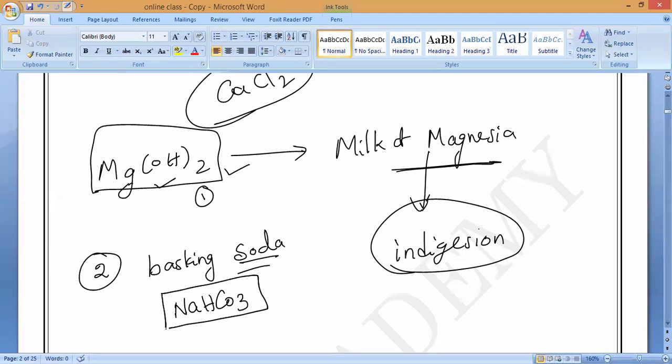These are the two indigestion chemicals we call acidity tablets, maybe milk of magnesia or maybe baking soda. That is why if you have any indigestion, our mother will say to drink soda water, the baking soda dissolved in water. That is sodium bicarbonate and milk of magnesia. Please remember these two things for MCQ questions. So this is the seventh property.